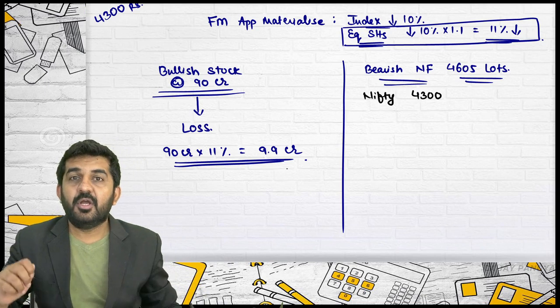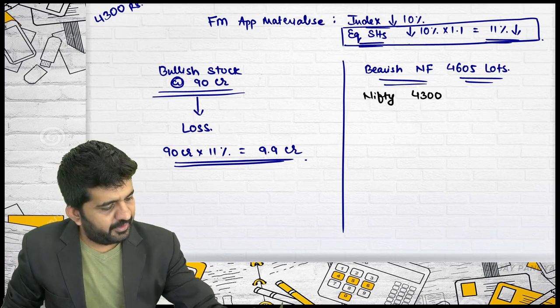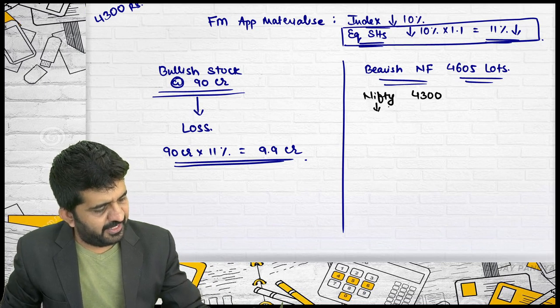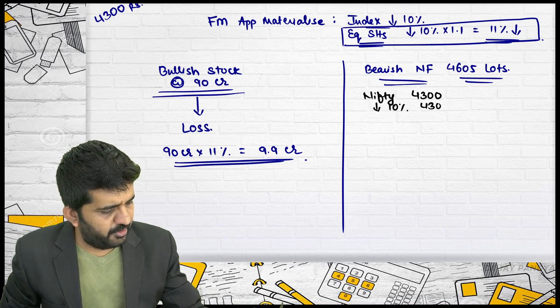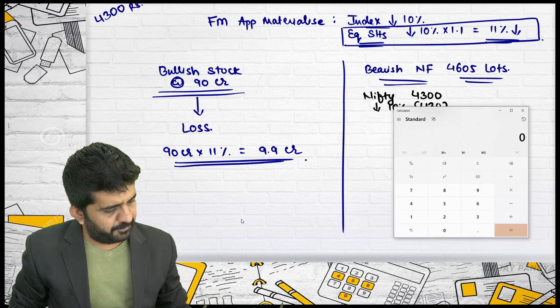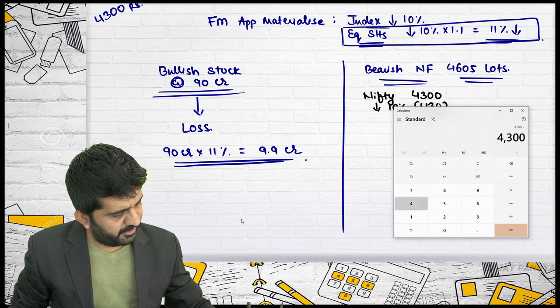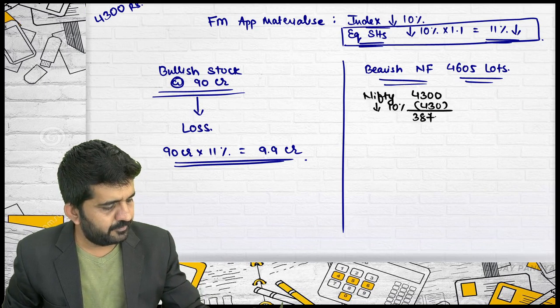Is it alright? Now it has fallen by 10%. Nifty fell by 10%. So it should have fallen by 430 rupees. And the new Nifty price is 4,300 minus 430 is 3870.